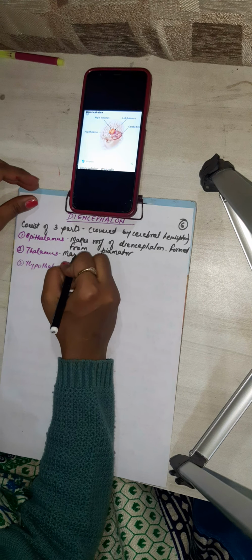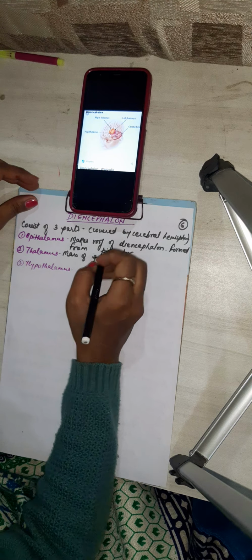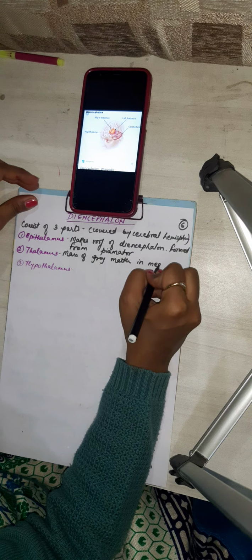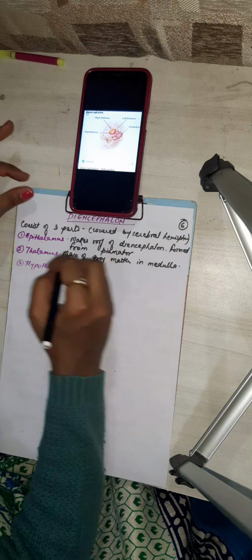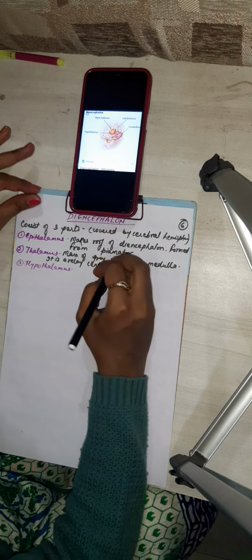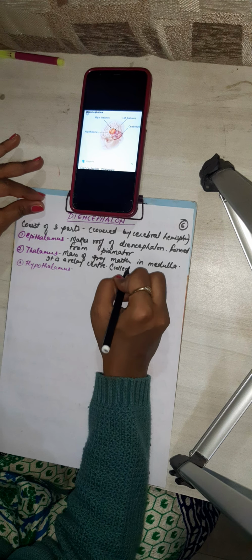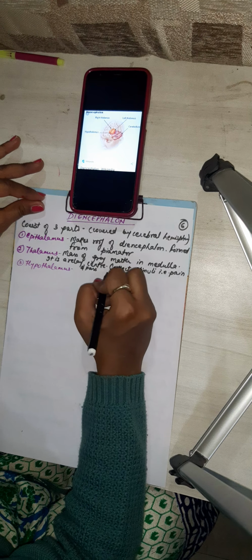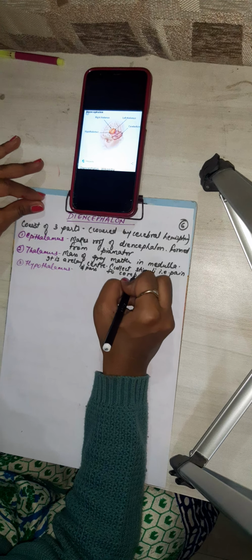So it is a mass of gray matter in the medulla, and it is a relay center, which collects stimuli, you can say pain, and passes them to the cerebral hemisphere.